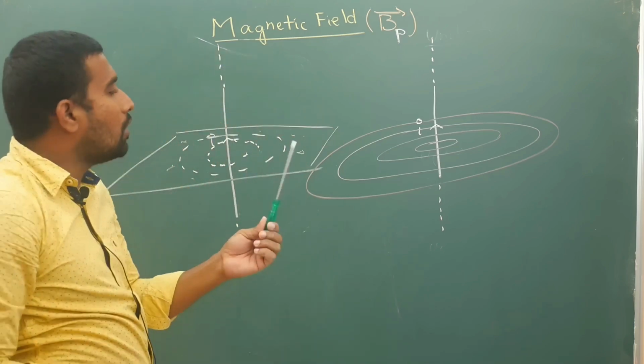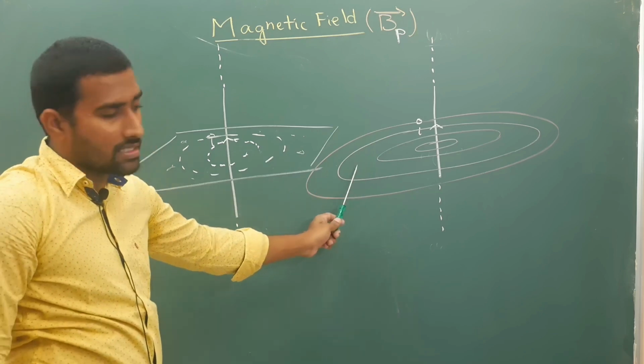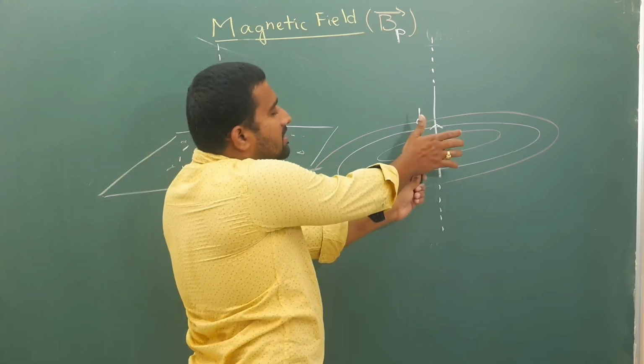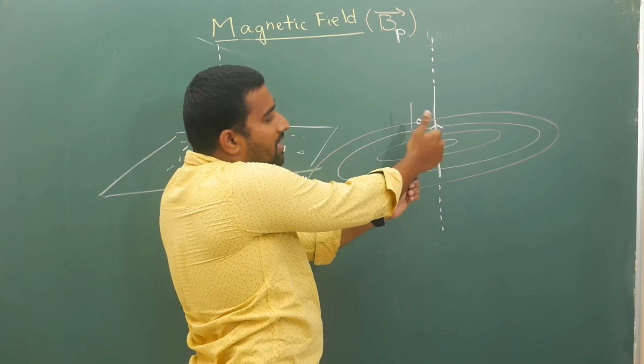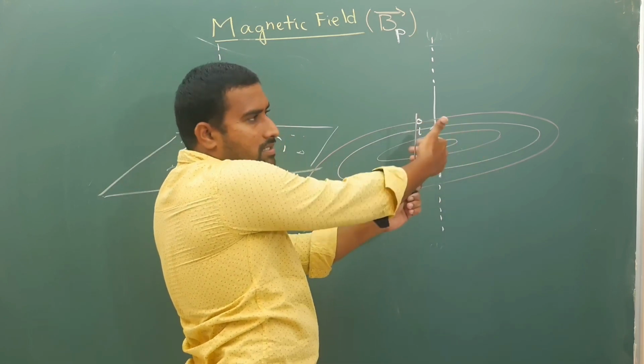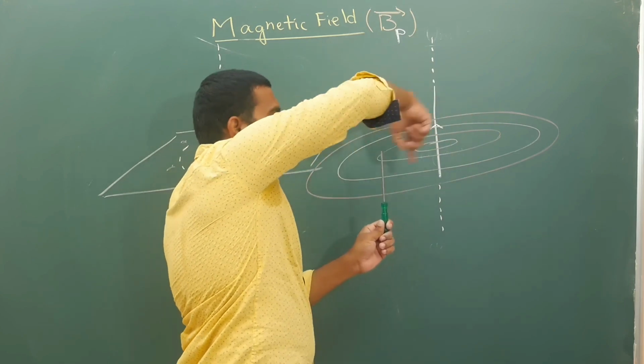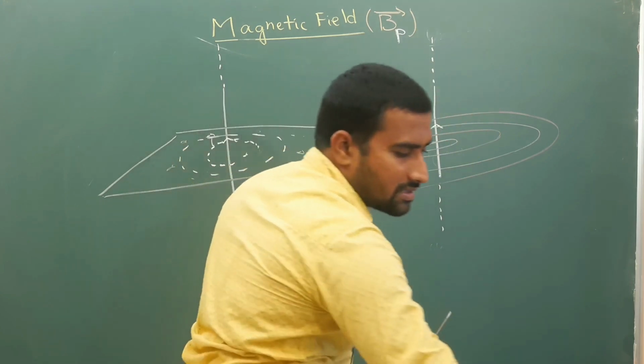So how I am deciding these concentric circles: if I hold my current carrying conductor like this, then my fingers are curling like this, so my magnetic field lines will be around this conductor in concentric circles like this.